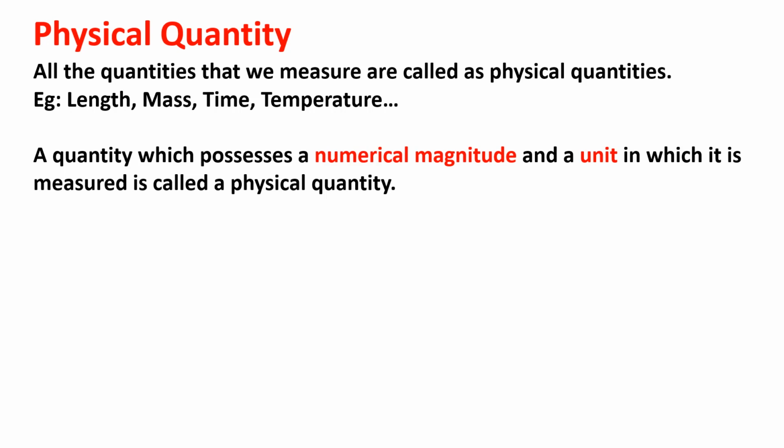And temperature. If you get fever, what will we do? We will measure the temperature of our body, isn't it? These things are known as physical quantities. What all we measure is called a physical quantity. A quantity which possesses a numerical magnitude and a unit in which it is measured is called a physical quantity.